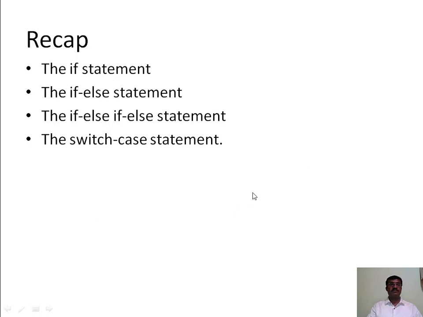So it's time to summarize all the things we have learned in this session. In this session, we have learned how to control the flow of execution by using conditional statements. Here we learned a few conditional statements like if statements, if else statements, if else if else statements, and switch case statements. So that's all for the day.